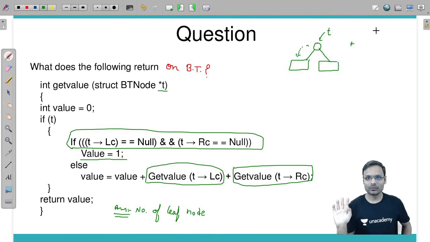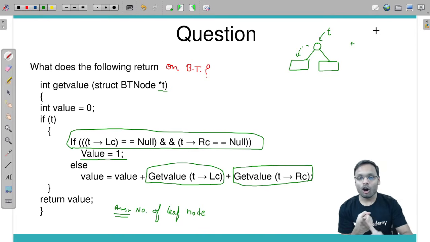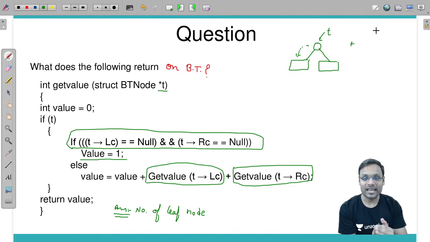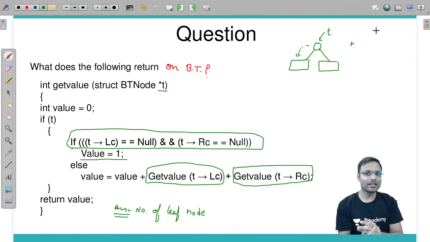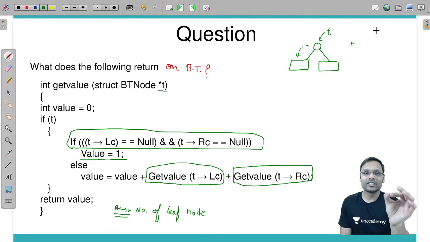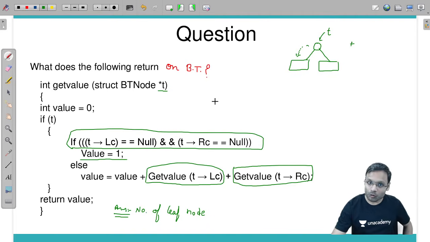The meaning of recursion on the tree lies in the base case. If you are able to understand the base case, then you can understand the recursion easily. So for the base case, when we have reached a leaf node, what should I return?